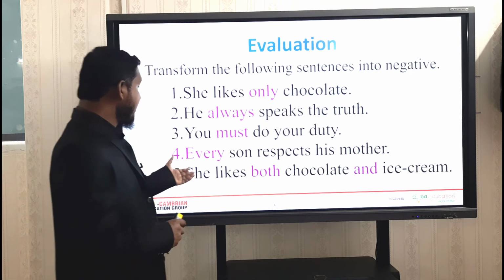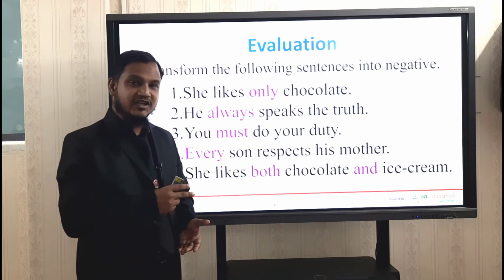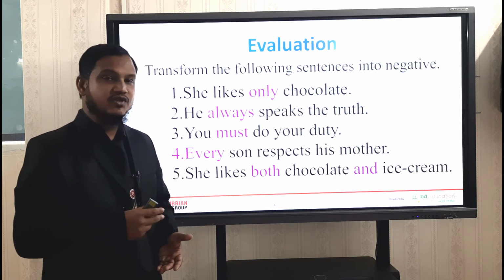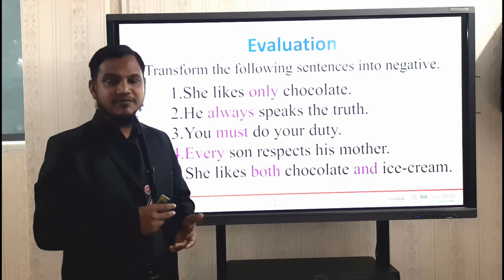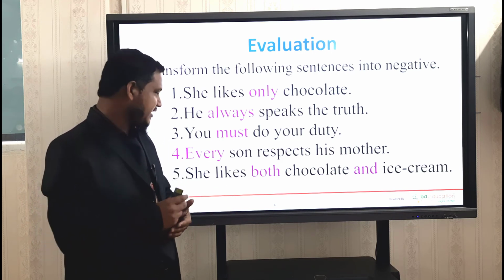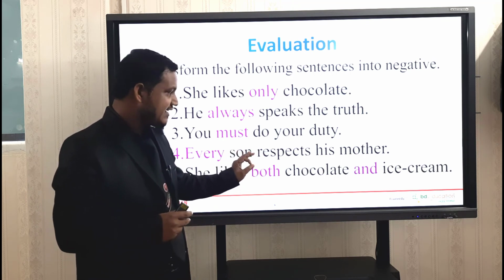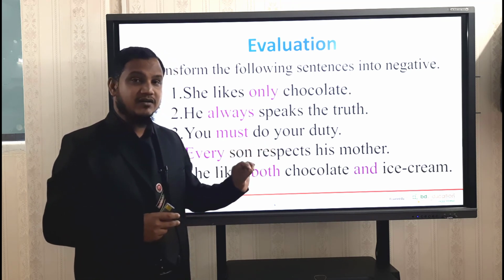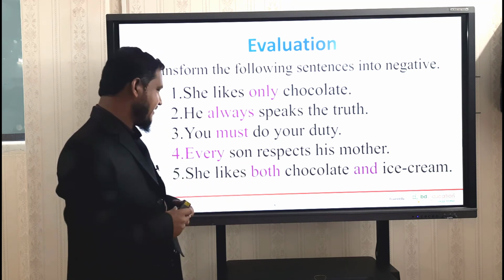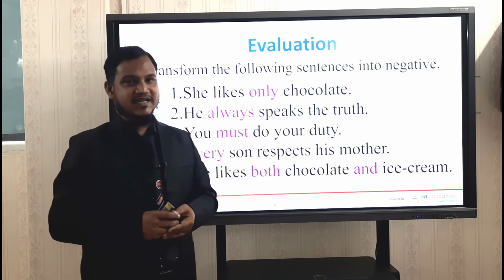Okay, dear students, then sentence number 5. Look at this. She likes both chocolate and ice cream. Did you get the point? What kind of rules will you have to apply here? Can you tell me? Look at this. Instead of both, you just write not only. And instead of and, you just write but also. Then you will get a negative sentence. She likes not only chocolate but also ice cream.